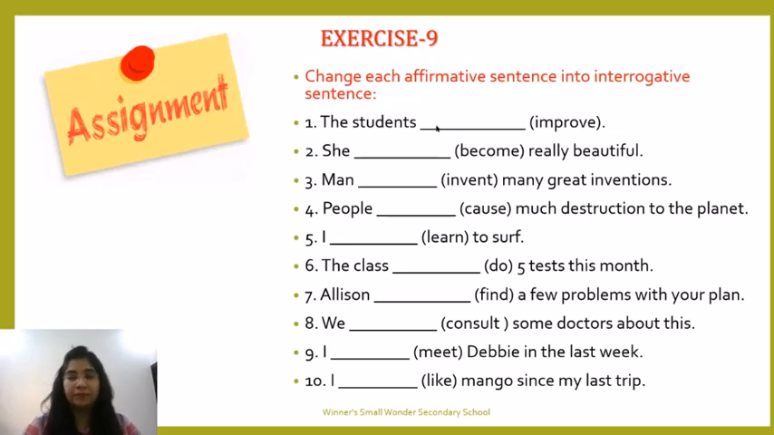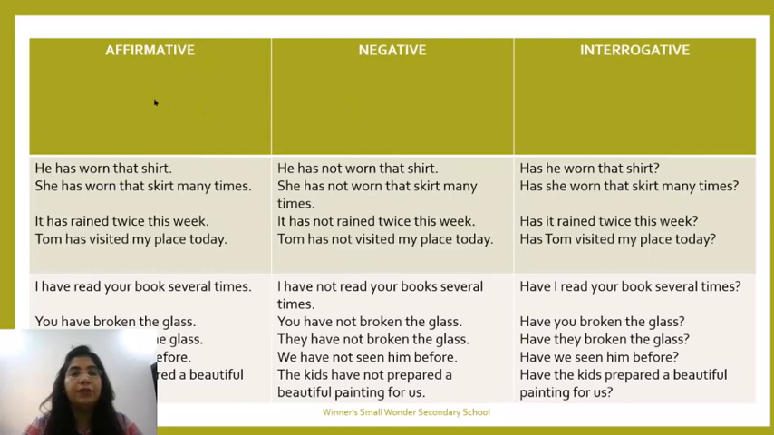Okay, now a quick look at the three forms together: affirmative, negative, and interrogative of present perfect tense. He has worn that shirt. Has he not worn that shirt? Has he worn that shirt? I've changed these sentences into all the three forms. He has worn that shirt is affirmative. If I add not, my sentence becomes negative. Has he not worn that shirt? In the very same way, in the interrogative the helping verb will come in the beginning. So, has he worn that shirt?